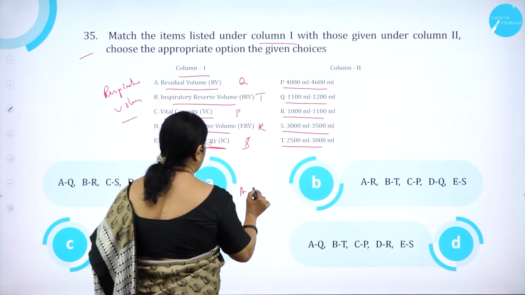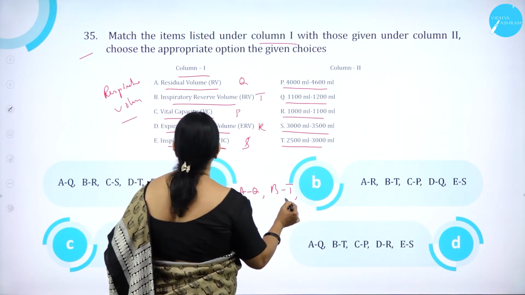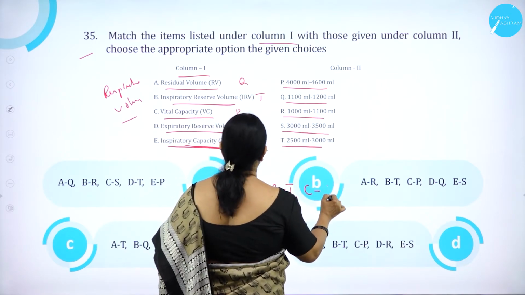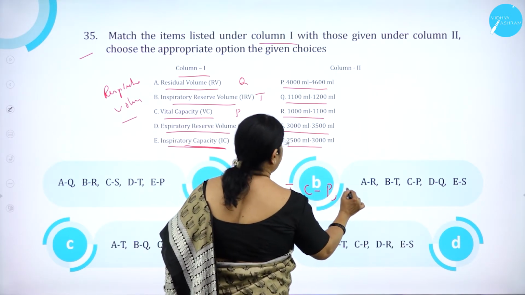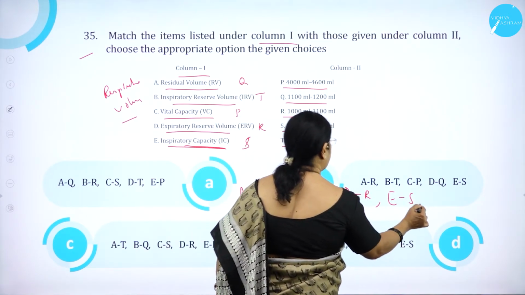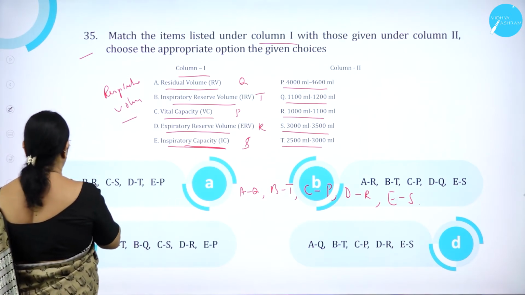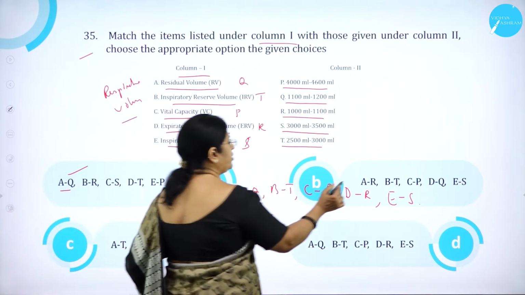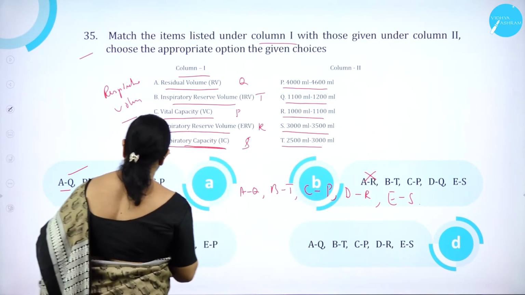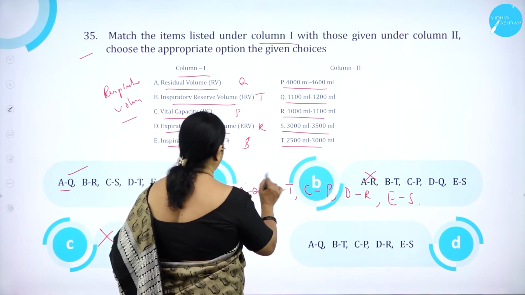So A, Q, B, T, C, P, D, R, then E, S is the option. We'll go to the first one, A, Q. Here also we find, here we don't find, this is wrong. Here also we don't find, this is wrong. Here we find. First one is AQ.